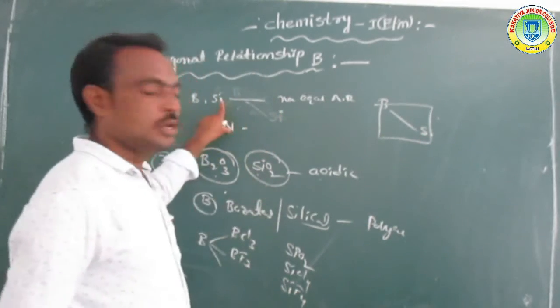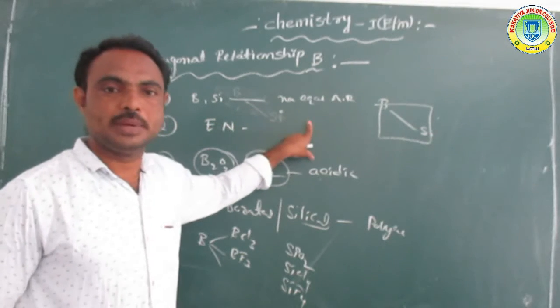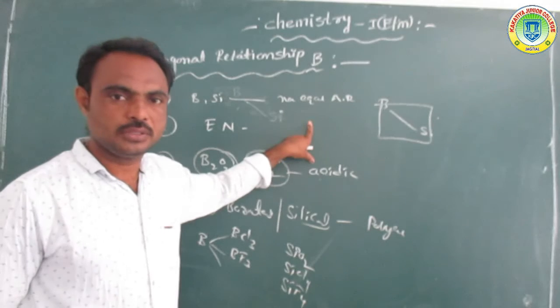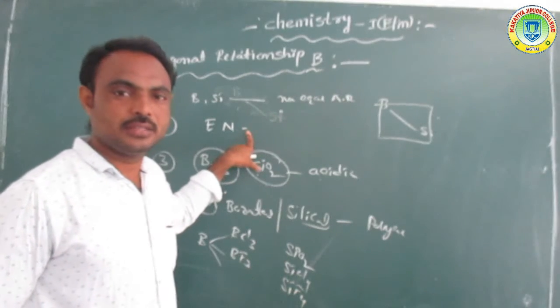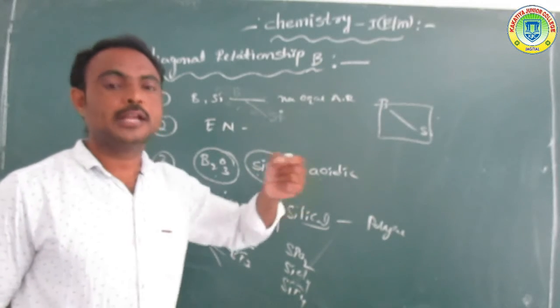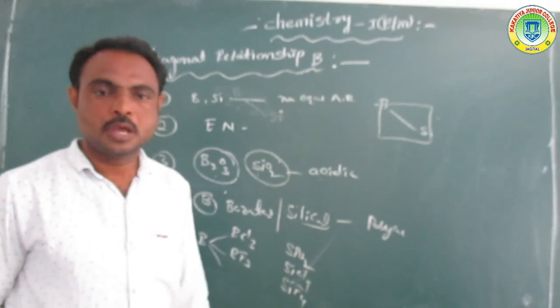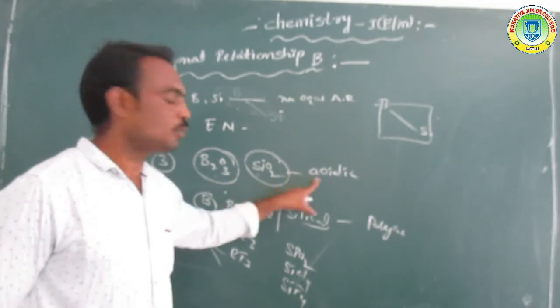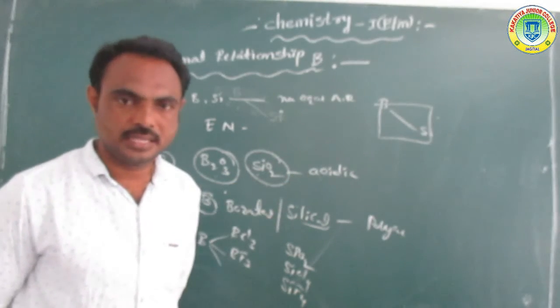Already we know that boron and silicon contain equal atomic size or atomic radius values, and nearly equal electronegativity values. Boron oxides and silicon oxides contain acidic nature.